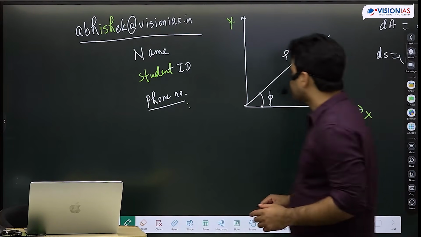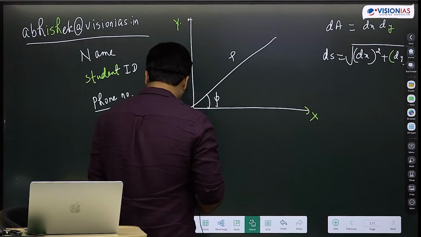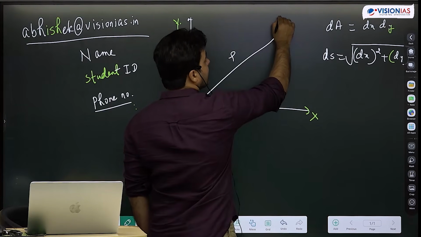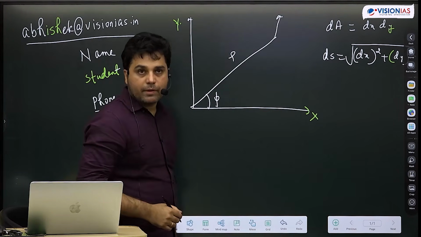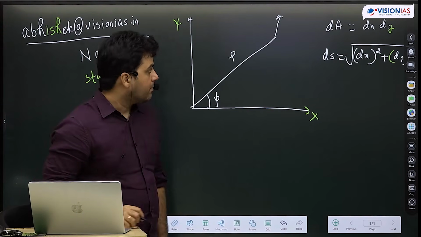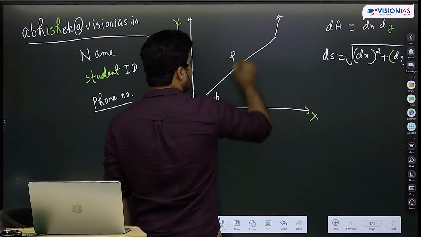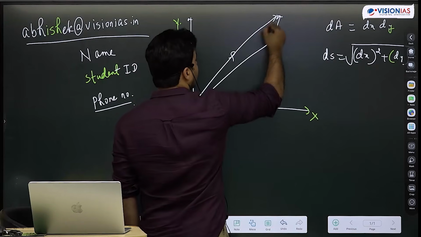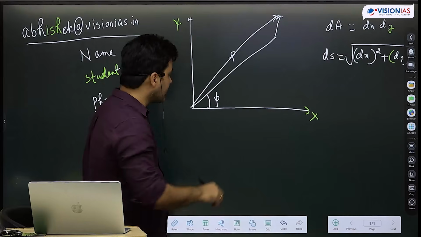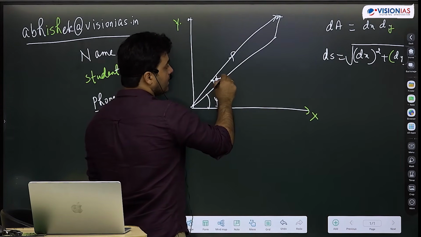So anyways, I make a random directional change. I'm here, I make a random directional change. I go here. So if I take this component on dx and dy, that was very simple. But here, if I have to take this component, remember, I first have to see how that r has changed. So r has become r plus dr, and that phi has changed to phi plus d phi.